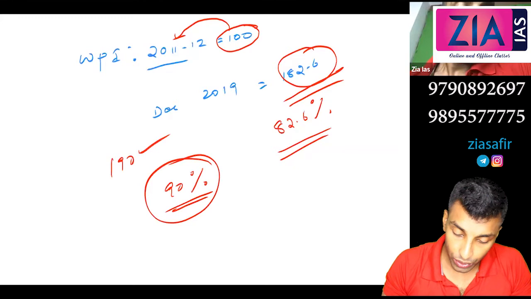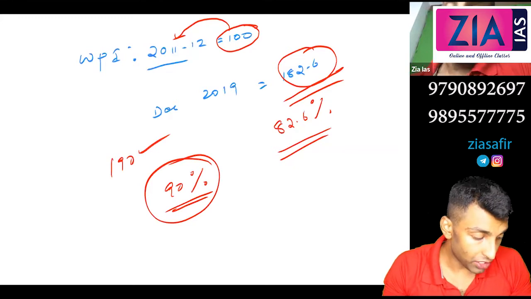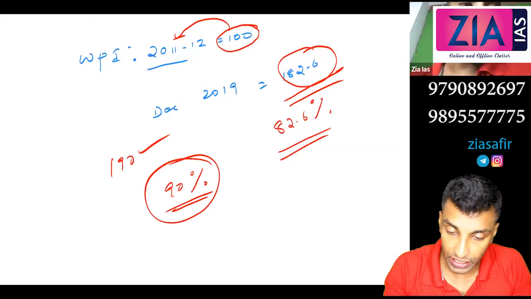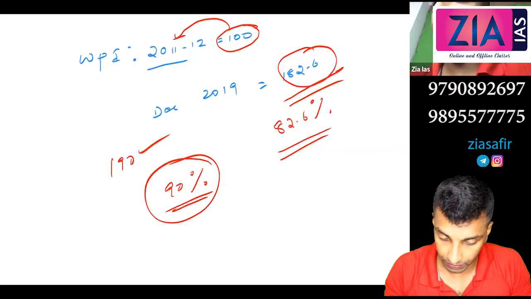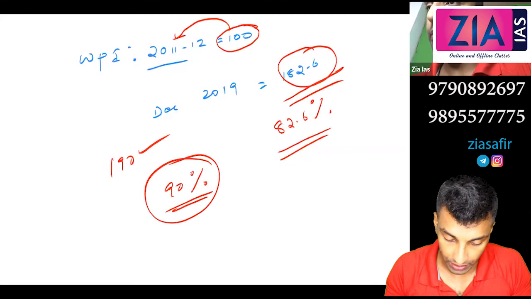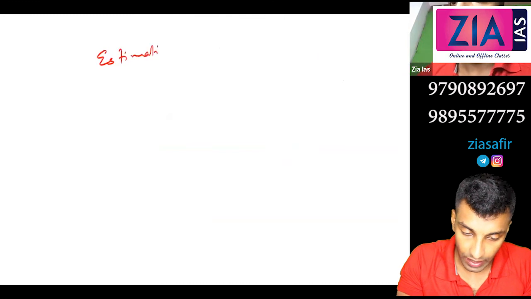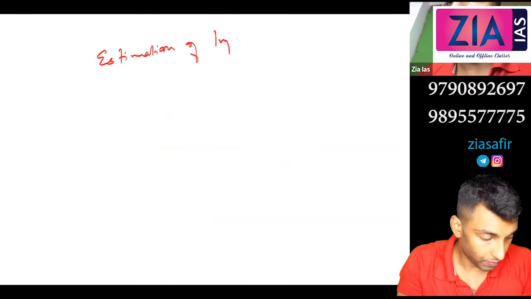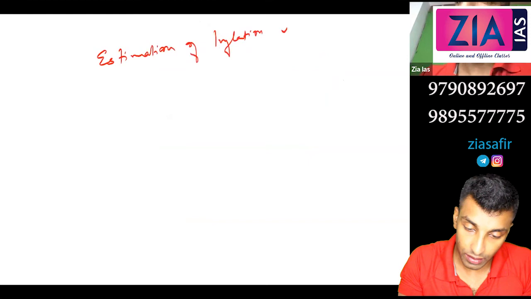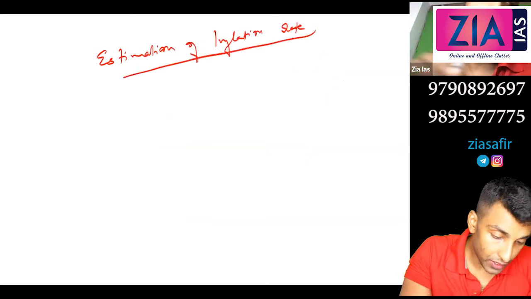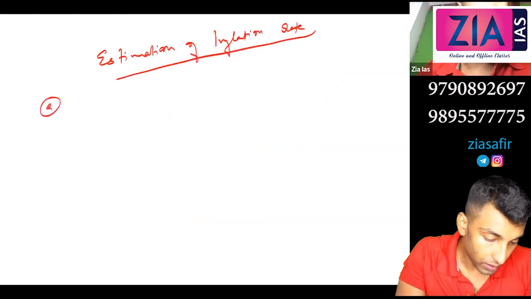So now what you can do is we can go for the estimation of inflation rate. Give a heading, estimation of inflation rate. Okay, so the first one, point to point method.